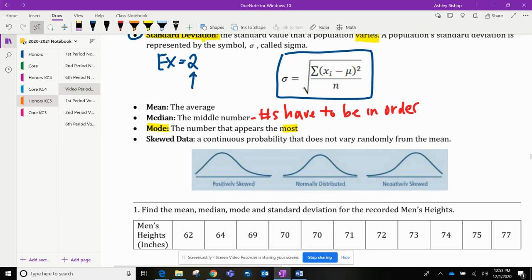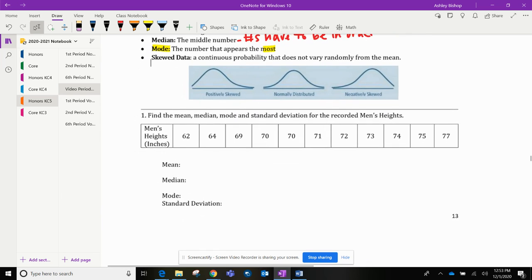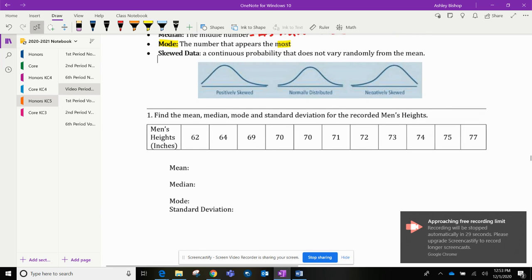Today, we are just going to continue to keep practicing with mean, median, mode, and standard deviation, and we're going to calculate them. And so we're going to do an example on the bottom of page 13. And I'm going to start this example in another video so I have all the time.